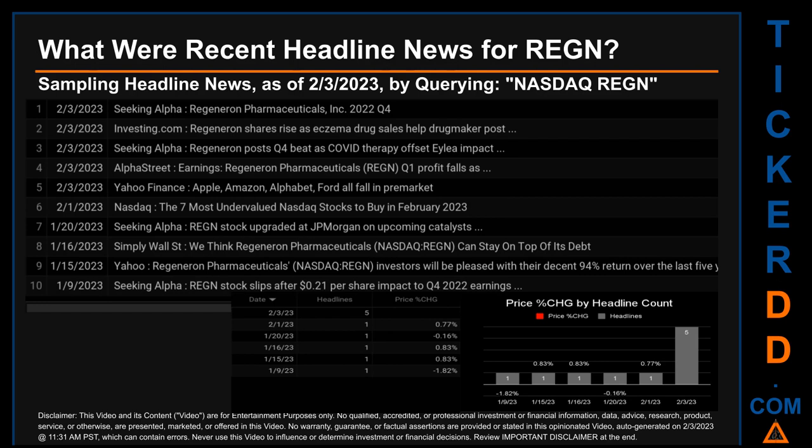The oldest publication date of Monday, January 9, 2023, was actually the day with the lowest percentage change in price. It saw a price drop of -1.82%. The latest publication date of Friday, February 3, 2023, was actually the day with the highest percentage change in price. It saw a price jump of 0.83%.